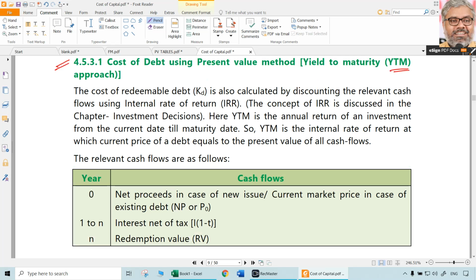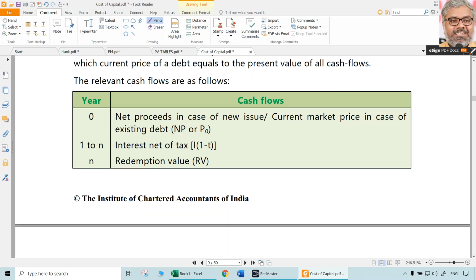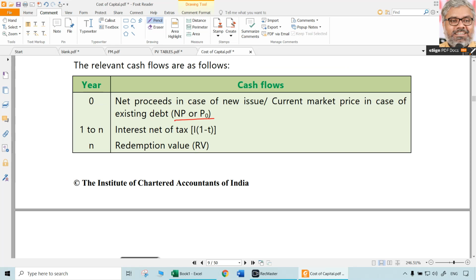It is again kind of an IRR calculation, wherein that percentage of discount rate at which the present value of all the interest cash flows for the company, net of tax, and the redemption value at the end of its life should be equal to the net proceeds initially.